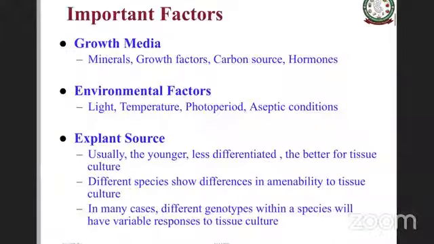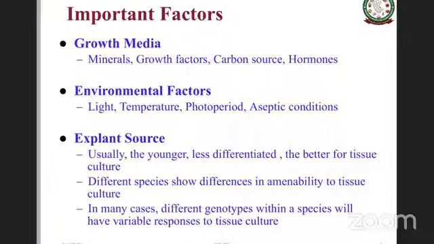Now, there are three important factors that govern plant tissue culture. What is that? One is growth media, as we saw already in the definition. In growth media, we have to have minerals, growth factors, carbon source, hormones, all these essentials must be there.